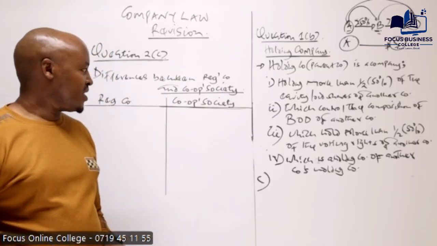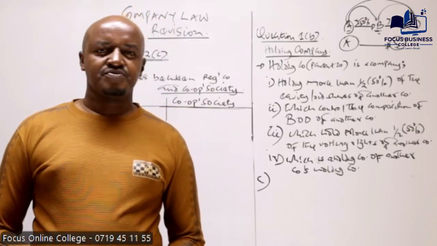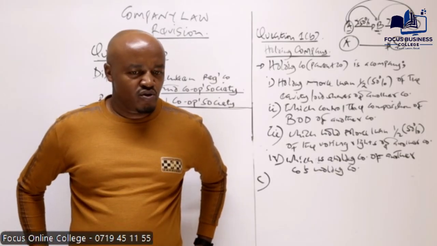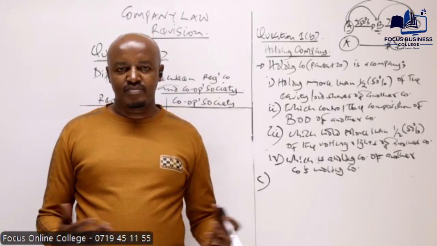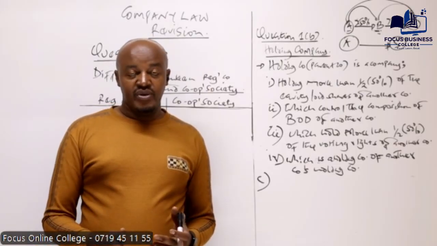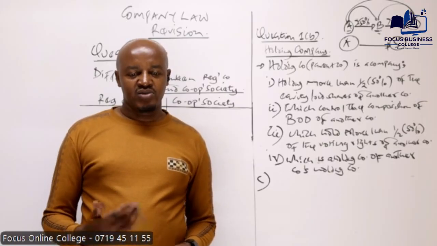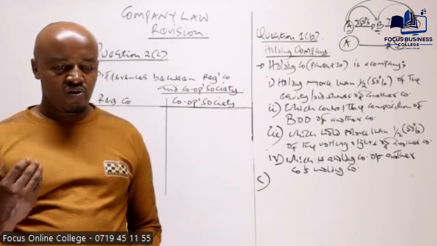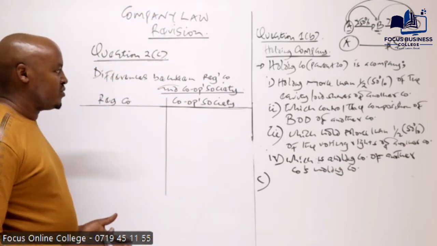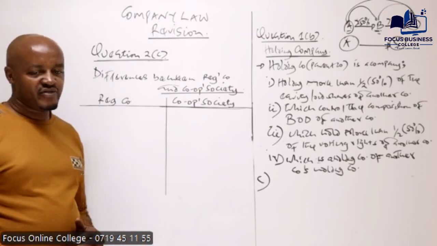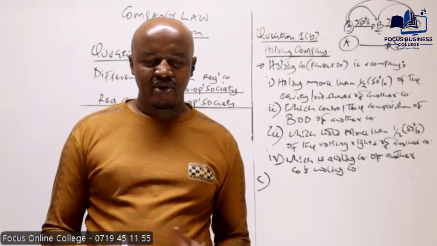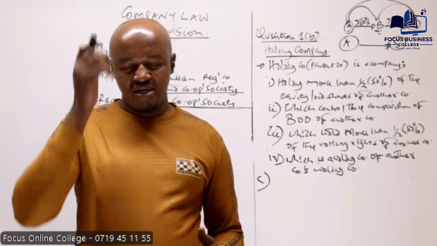A cooperative society basically is an association which is formed in order to promote the members' economic well-being. So, for example, we can come together, form a circle, and agree that we will be doing some savings, and in case one of us requires a loan, he can come to that circle and borrow that loan. So the main objective for forming the cooperative society is not necessarily to make profit, but to promote the economic well-being of the members.